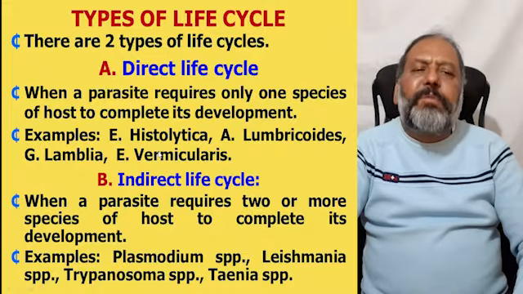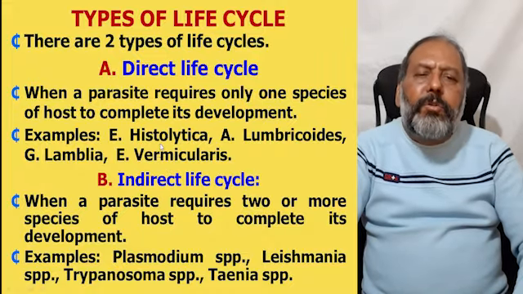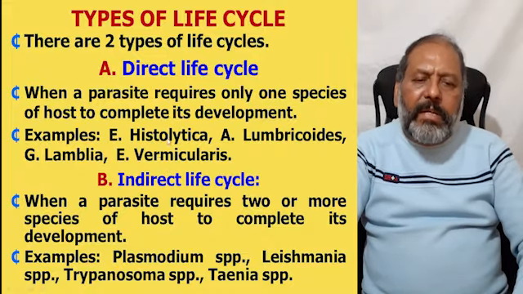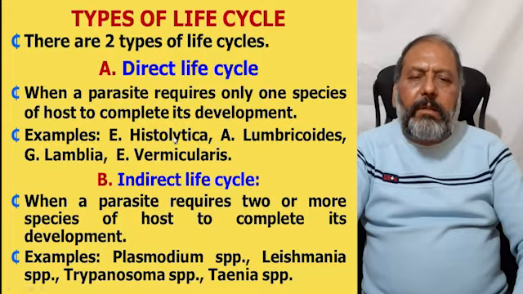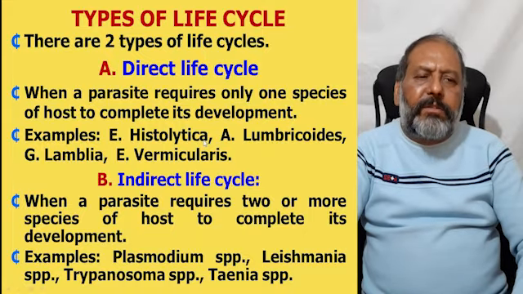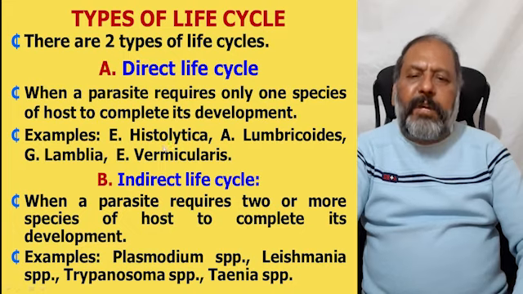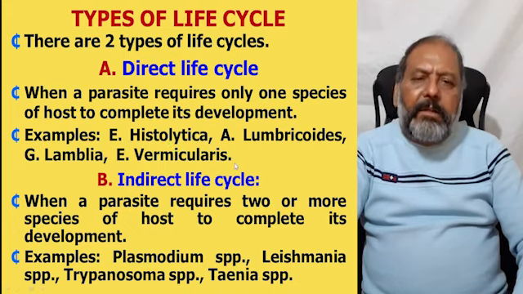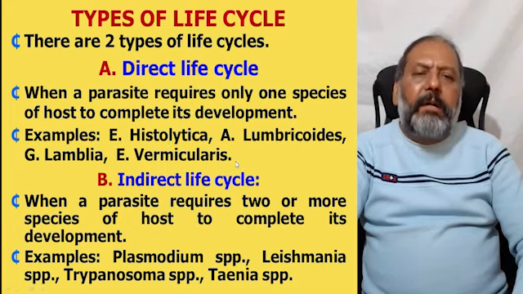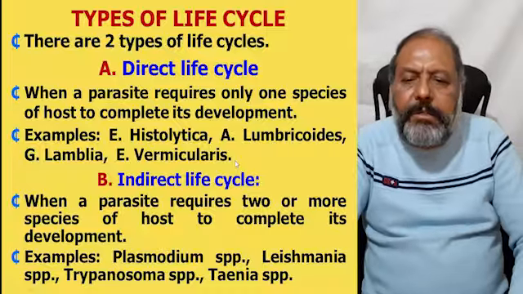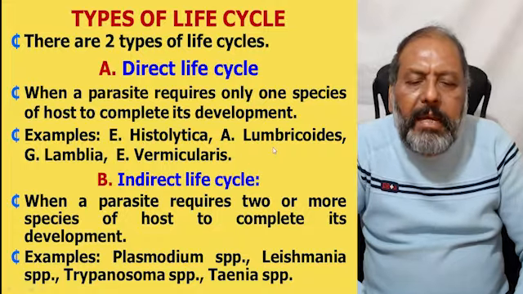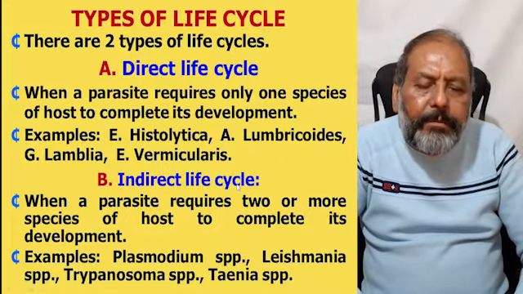Now, there are two types of life cycle. One is direct life cycle, when a parasite requires only one species of host to complete its development. The examples are Entamoeba histolytica, Ascaris lumbricoides, Giardia lamblia, and Enterobius vermicularis.